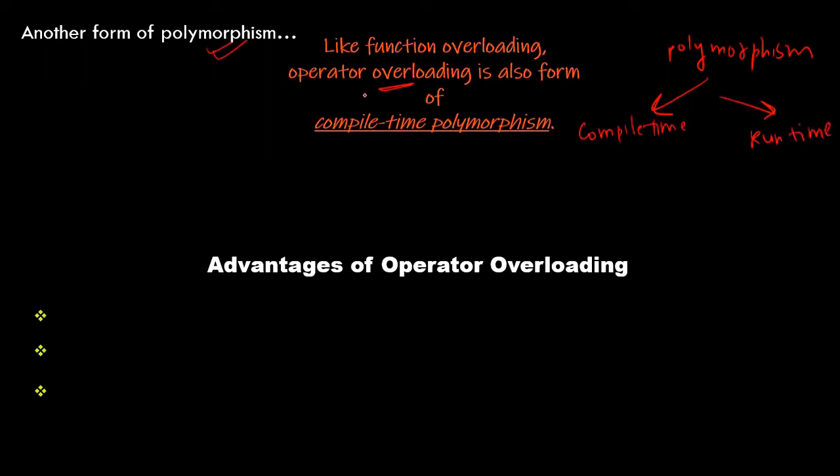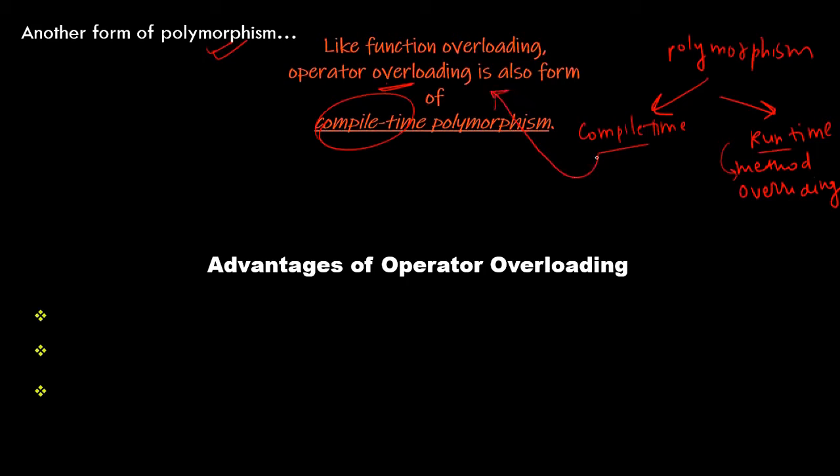The concept of operator overloading is compile time polymorphism, and method overriding is the concept of runtime polymorphism. So runtime is method overriding and compile time is method overloading.